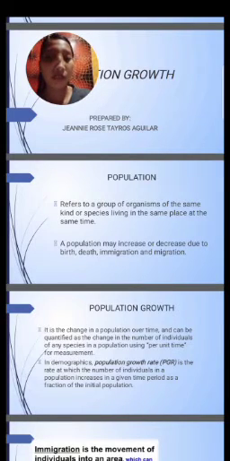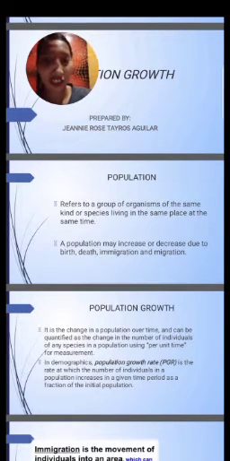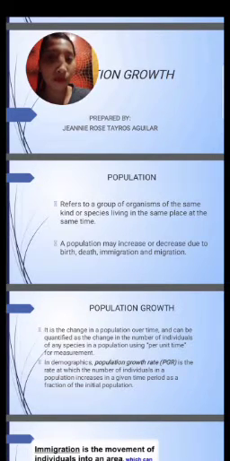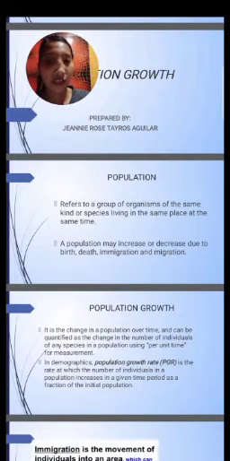So a population may increase or decrease due to birth, death, immigration, and emigration. A population can increase if lots of women are pregnant, so it means we increase our population. It decreases when someone dies, or when certain animals are dying in the same environment. Also immigration and emigration. Later on we're going to discuss those.